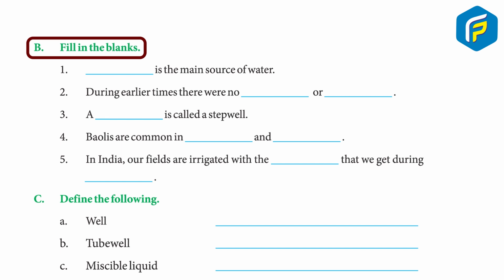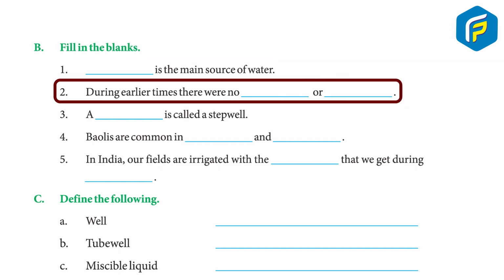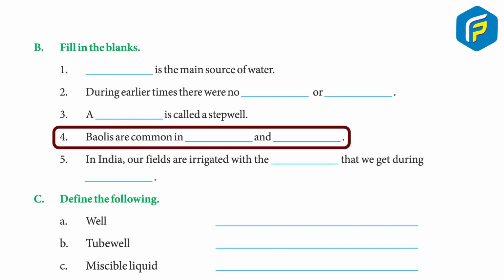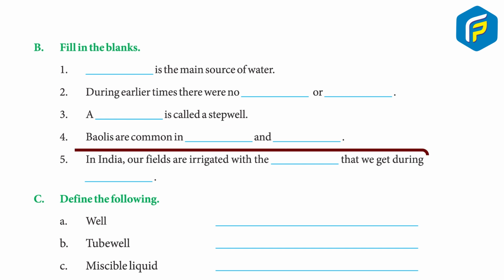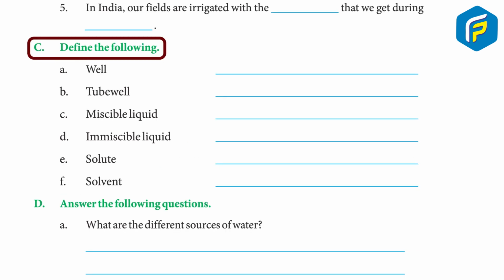B. Fill in the blanks. 1. Dash is the main source of water. Answer, rain. 2. During earlier times, there were no dash or dash. Answer, taps or pumps. 3. A dash is called a step well. Answer, baulis. 4. Baulis are common in dash and dash. Answer, Rajasthan and Gujarat. 5. In India, our fields are irrigated with the dash that we get during dash. Answer, rains, monsoon.